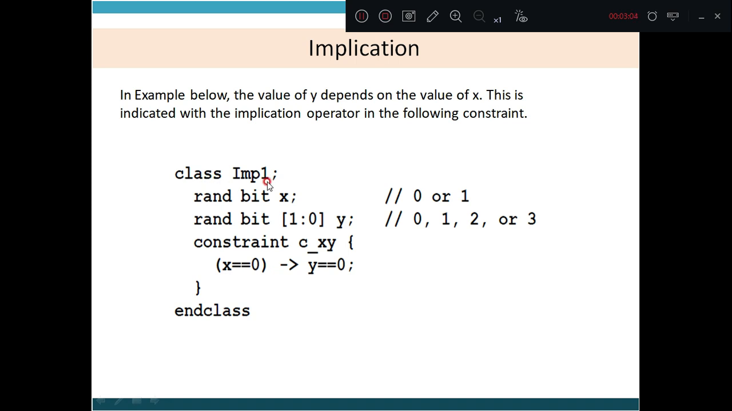So this is a class, the name of the class is IMPL. rand bit x is declared as a random variable. Similarly, y is declared with 2 bits and this is also a random variable, same as the previous example, and x can take the values 0 or 1, whereas y can take the values 0, 1, 2 or 3. And there is a constraint put over here. This is a constraint identifier CXY, and constraint is the keyword. What is the constraint put? When x is equal to 0, y should take the value 0. All these are declared in the class and endclass.